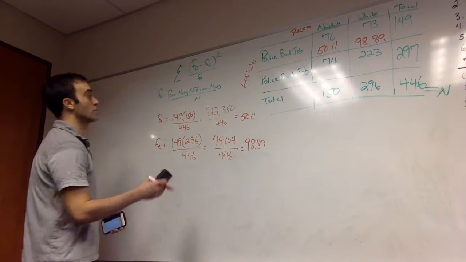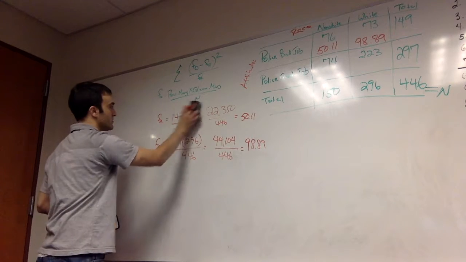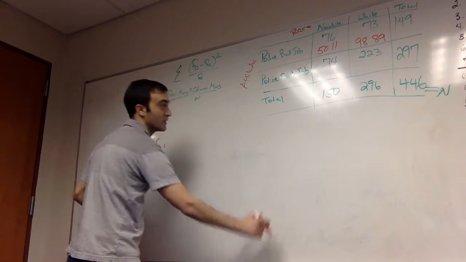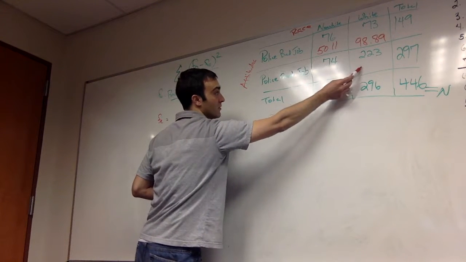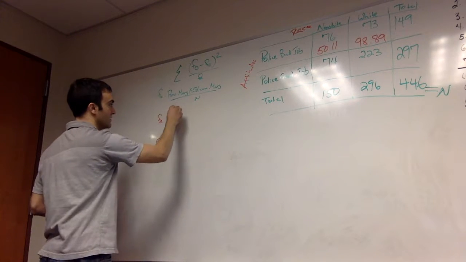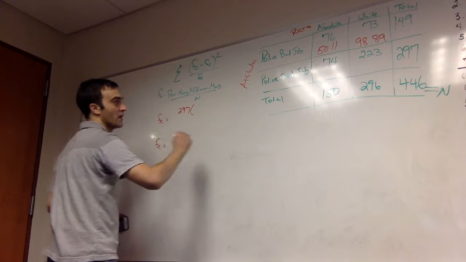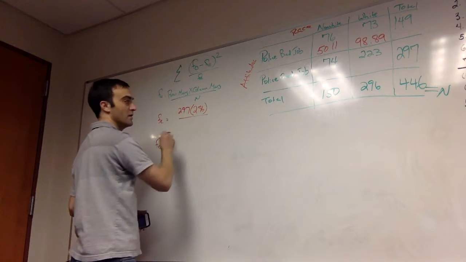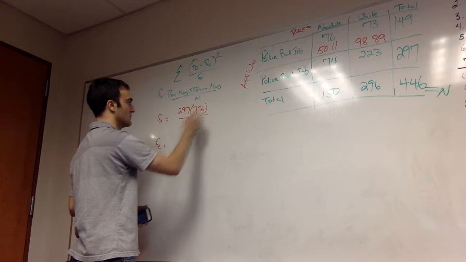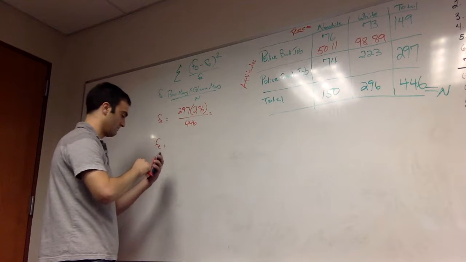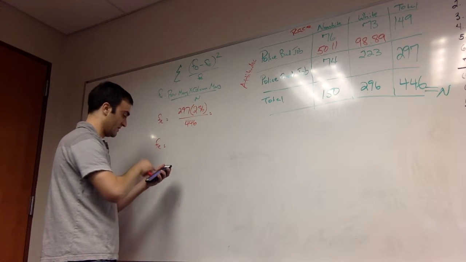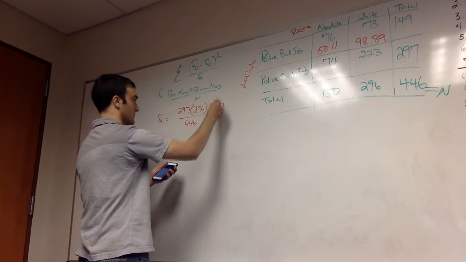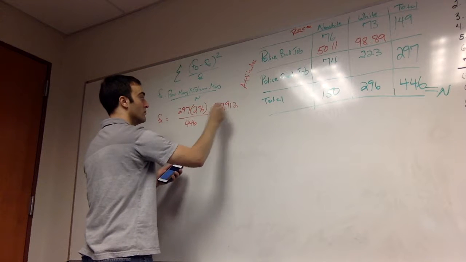Going clockwise for whites saying the police do a good job. So that's 223 in that cell. The row marginal is 297. Multiply it by its column marginal of 296. Divide by the n of 446. 297 times 296 is 87,912.